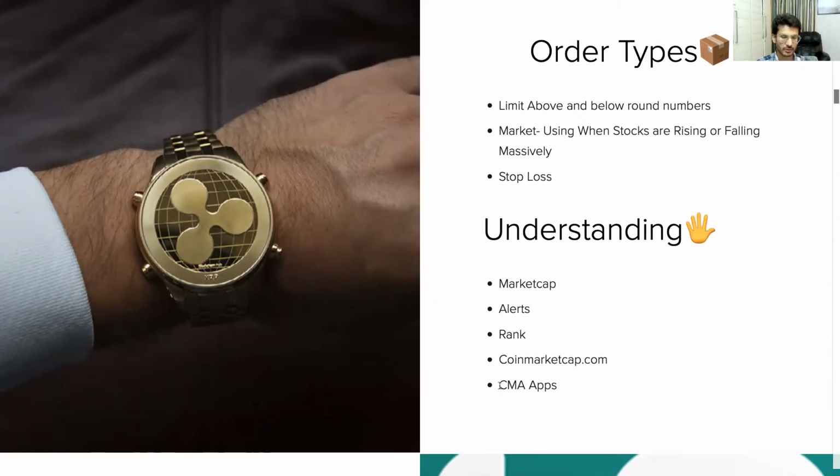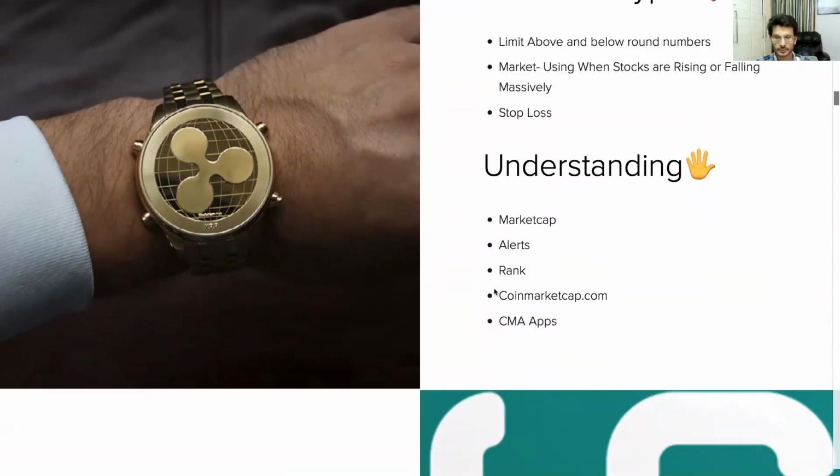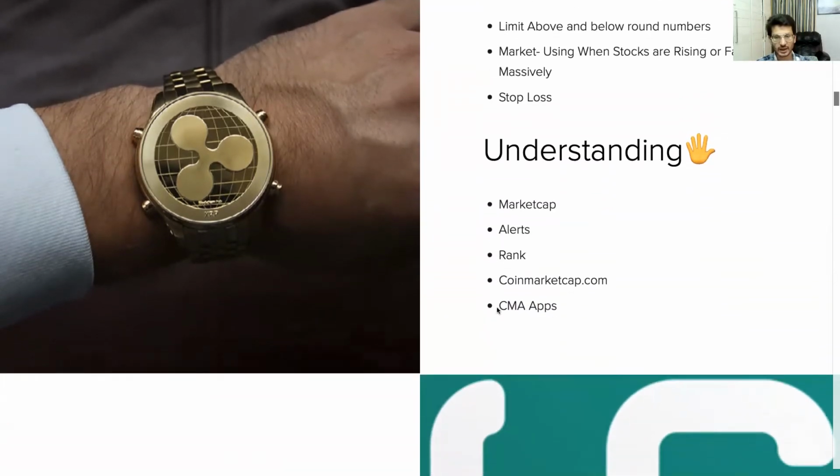You can download it from the Play Store or the App Store. It is like Coin Market Cap only, and it gives you all the information that Coin Market Cap will give you. I'm not particularly sure whether it's an app of Coin Market Cap, but it is a very useful app.